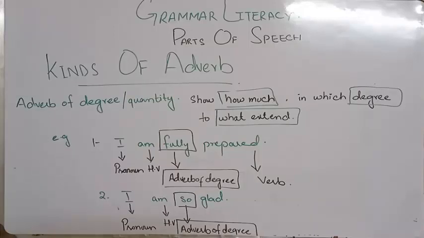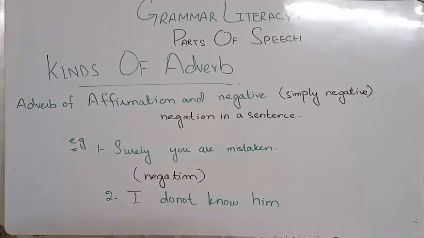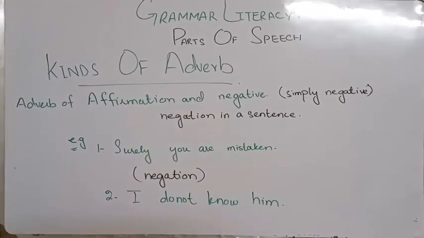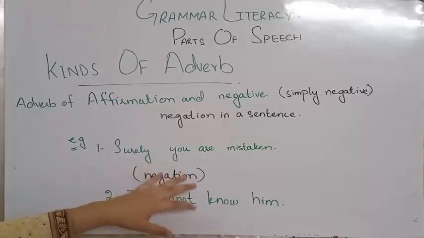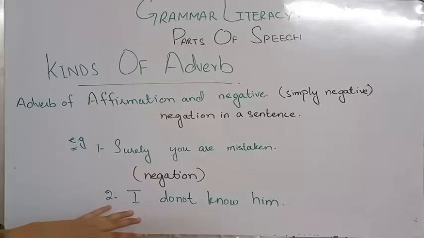Then what is the next type? Alright, so the next type is adverb of affirmation or negation. Here we have two words, affirmation or negation: simple and negative sentences. Simply, negative sentences are negation in a sentence. So the first example is: surely you are mistaken. Here there is no "not" or any negative word, but "you are mistaken" is a negative sentence, because somebody has done a negative thing.